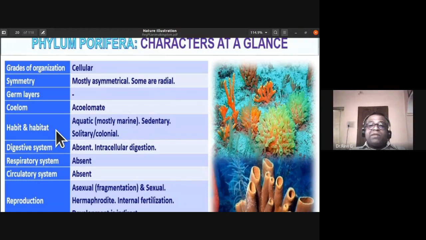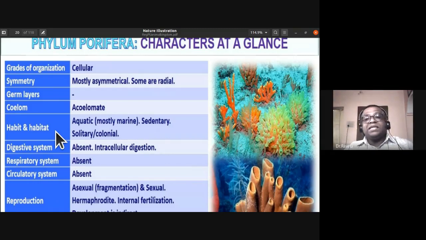Habit and habitat. Habitat means their address, where they are found. Habit is the type of lifestyle they have. They are aquatic forms, mostly marine. Only a few of them are freshwater forms. They are sedentary, that is, fixed to a place. They are either solitary, found as individuals, or colonial.